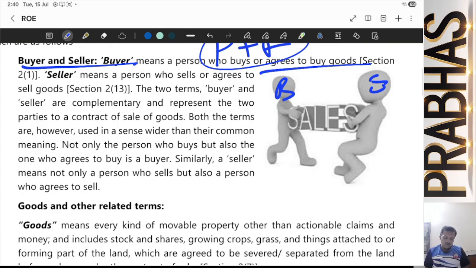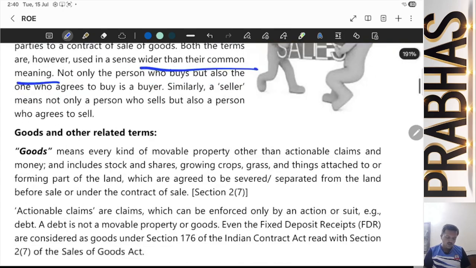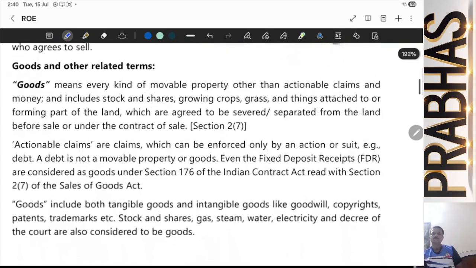Both the terms are however used in a sense wider than in their common meaning. अरे इतना बोल दिया कि the buyer is the one who buys, इतना ही definition हमने बोल दिया. It's a very small definition, but the usage is much broader than this. Not only the person who buys the goods, but also the one who agrees to buy is a buyer. Similarly, in case of seller. Now, question arises, what are goods?